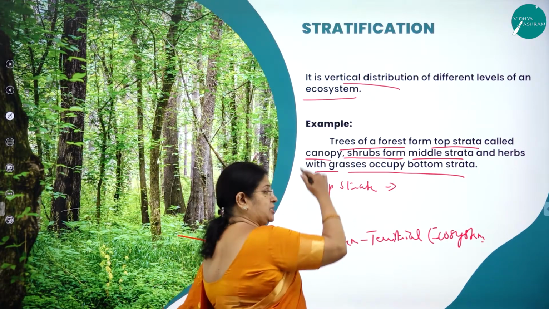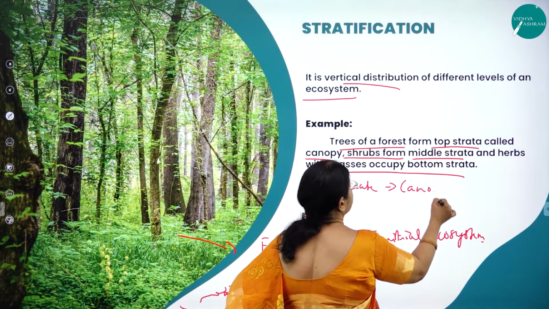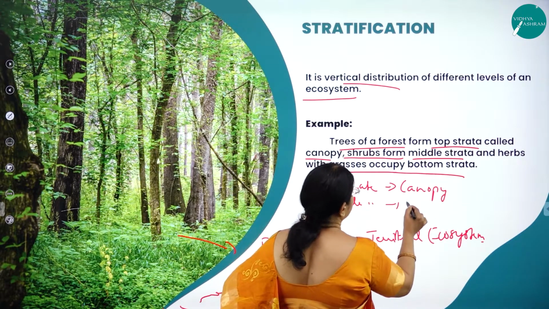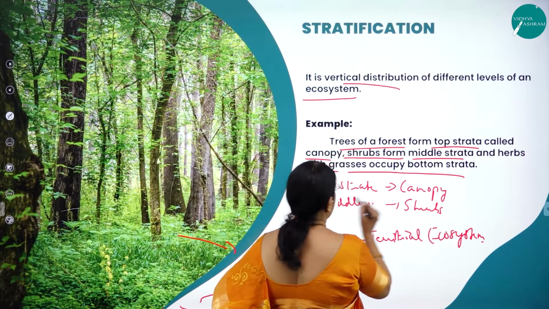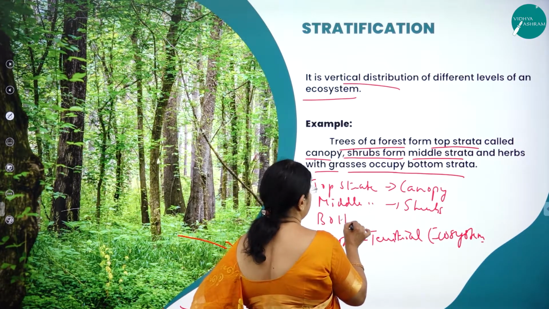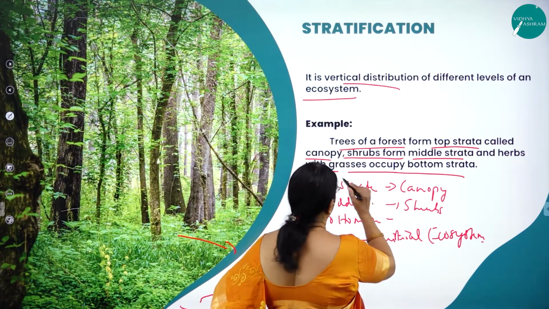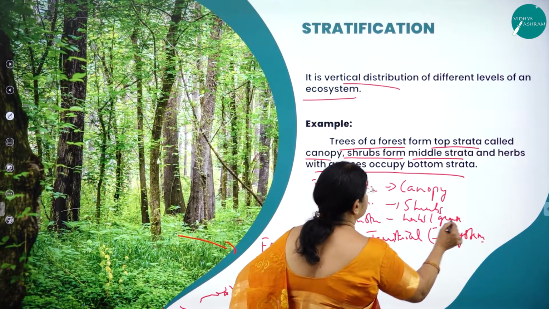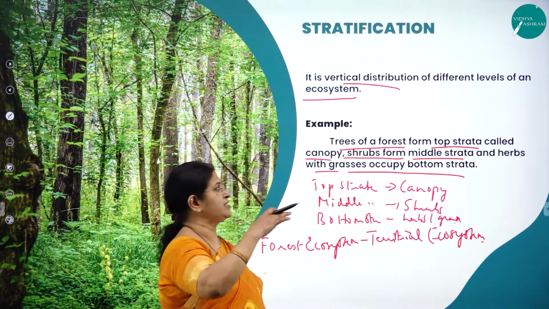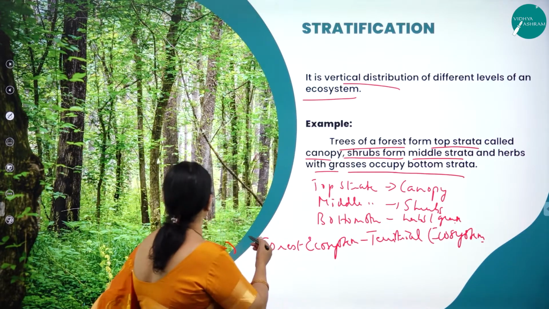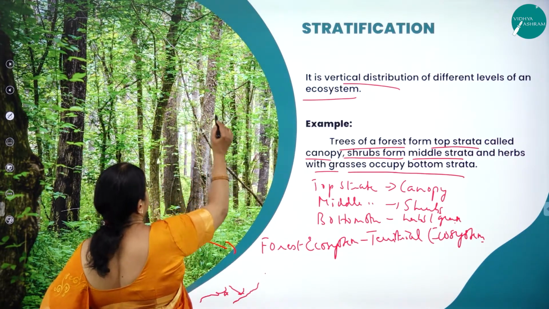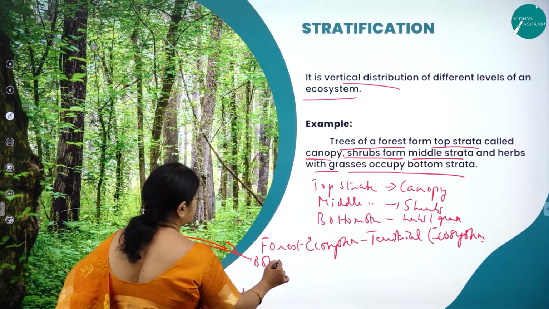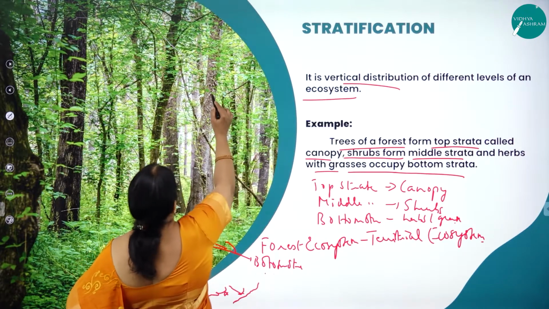First the top strata will be the canopy, the middle strata will be of the shrubs, and the bottom strata comprises the herbs as well as the grasses. So stratification means different levels. In the example here, you can see the canopy is the top, then come the shrubs, and this is the bottom strata. This is the top canopy strata.